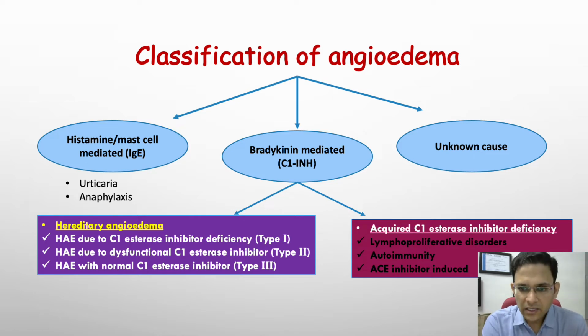Acquired C1 esterase inhibitor deficiency is common in adult patients as compared to children. You don't see this entity in children, but in adults, if the disease onset is after the age of 40, you have to consider lymphoproliferative disorders, autoimmune manifestations like SLE, and sometimes if the patient is taking enalapril or any other ACE inhibitor, that may cause acquired C1 esterase inhibitor deficiency.